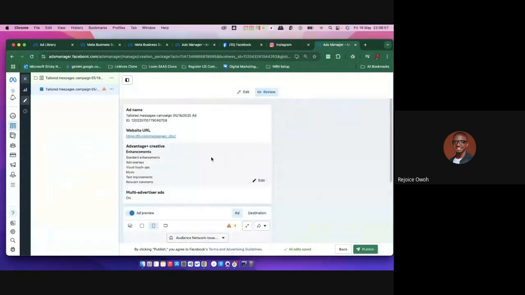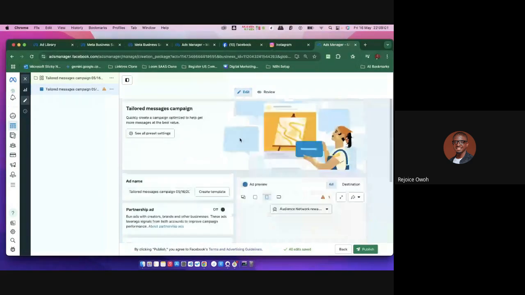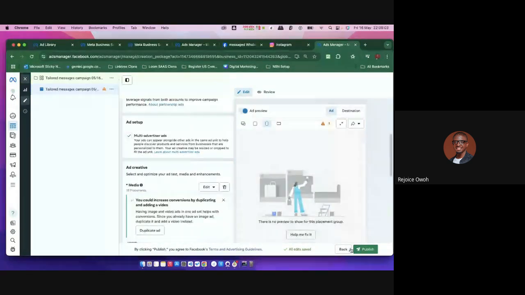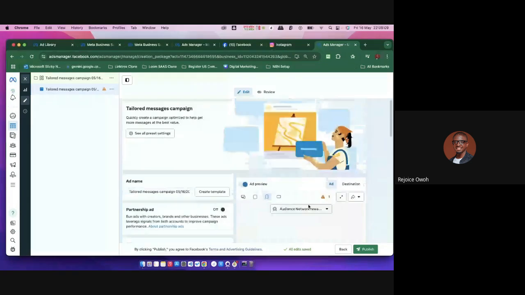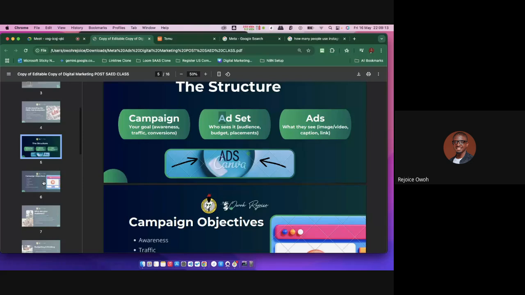Now, guys, this is just a little overview of the Facebook ads platform. And at the end of the day, only this publish now helps me push my product anywhere. So for now, guys, this is where we're going to be pausing. I still have other things in the slide, but I'm going to share this slide with you guys later, right?